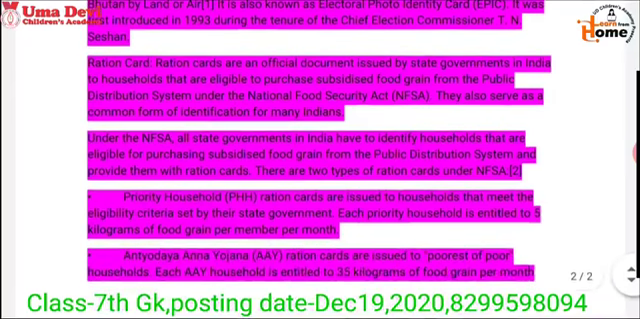And the second one is Antyodaya Anna Yojana, AAY. A person who has this type of ration card will be given 35 kilograms of food grain per month, and this type of card is issued to the poorest of poor households.